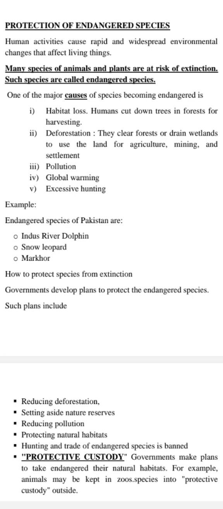Simply, there's habitat loss due to human activities. We have moved towards deforestation. Due to deforestation, we have cut down the trees, and due to that we have caused habitat loss for such species. Humans cut down trees in the forest for harvesting, maybe for the sake of wood. That is why the habitat is not available. We have destroyed their houses, we have destroyed their habitats. They reclaim or drain wetlands to free land for agriculture, for mining, and for settlement. Again, this is a great habitat loss.